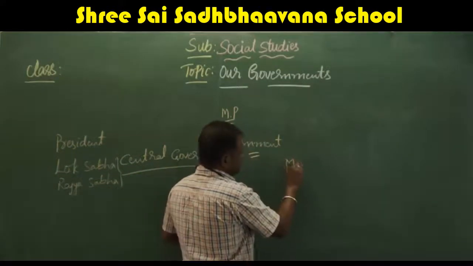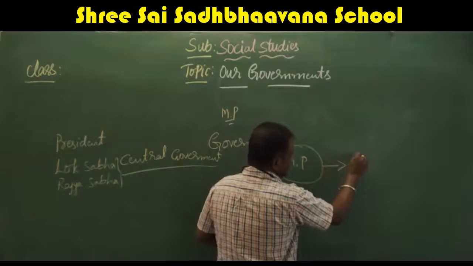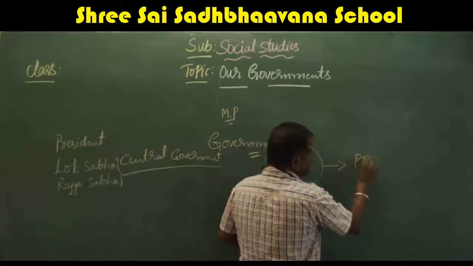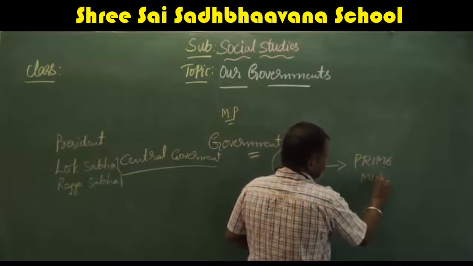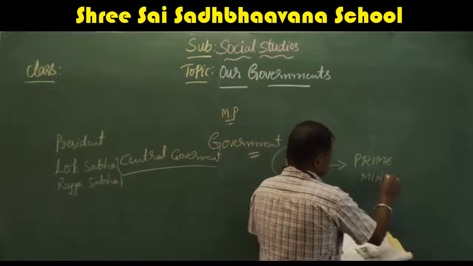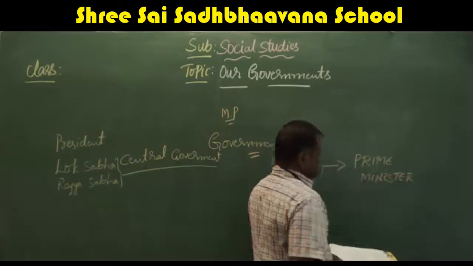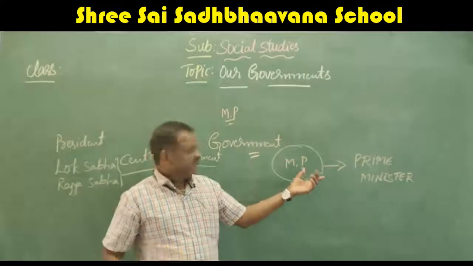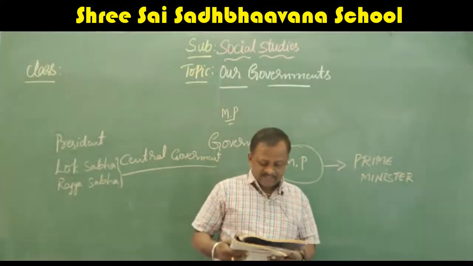All the MPs will select one person as the prime minister, and he and his MPs will give suggestions to the president.